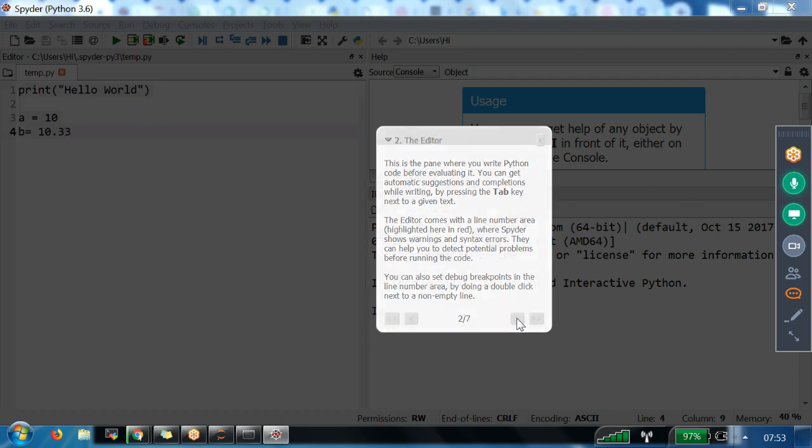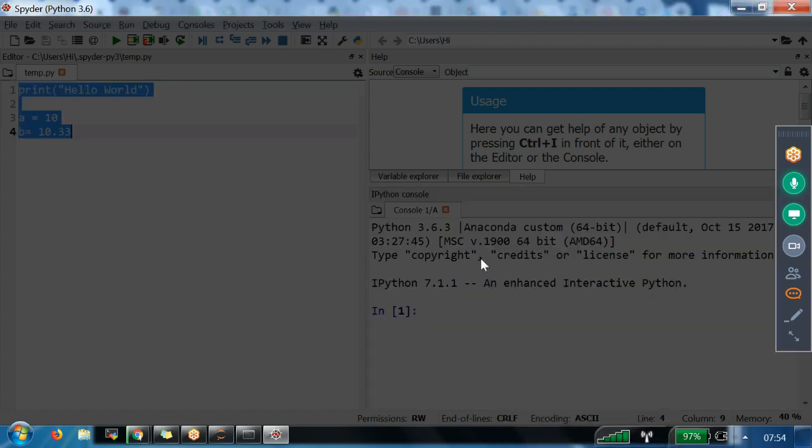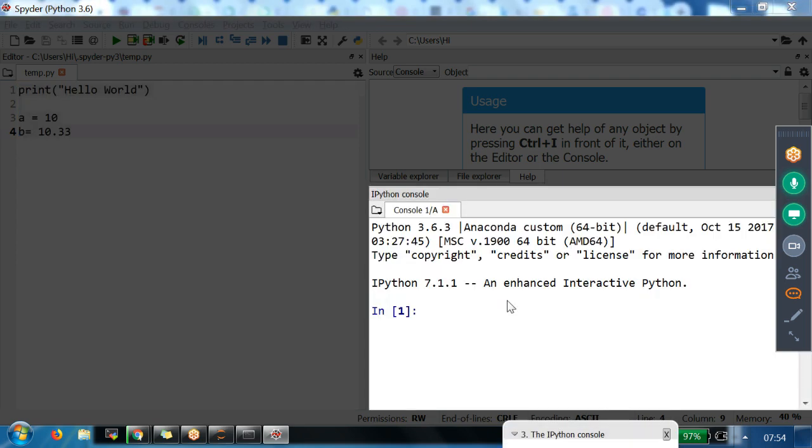Let me click on next. We are seeing one more window. What is this? IPython console, Interactive Python console. So in the IPython console, we are going to run the code. Once you have written the code, if you click on this run button, that result we can see in this space. Am I clear? Right.